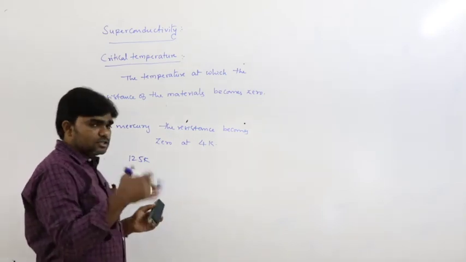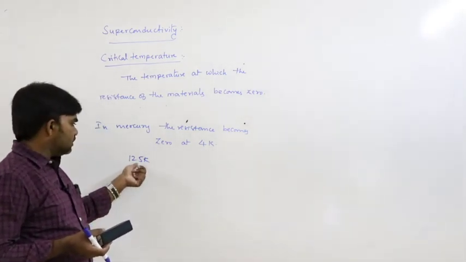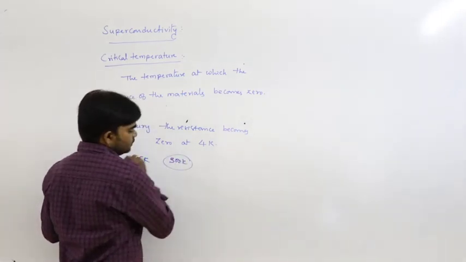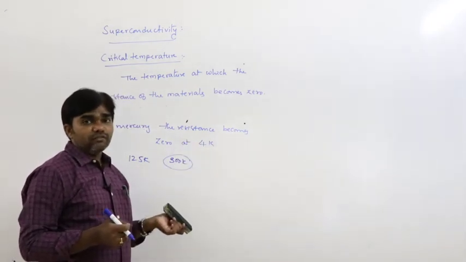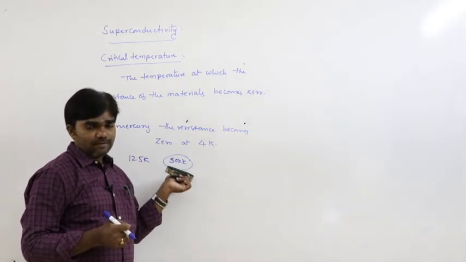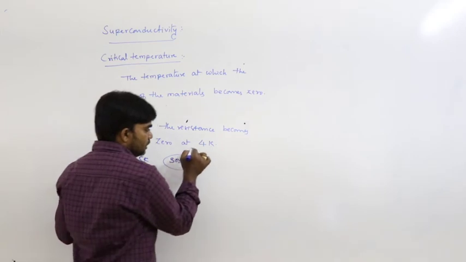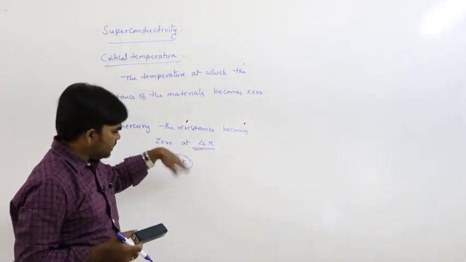If the temperature reaches, let us say, 300 Kelvin, that means room temperature, this superconductivity phenomenon would exist, but it takes time. Initially it exists at 4 Kelvin in the case of mercury. That is a very low temperature.